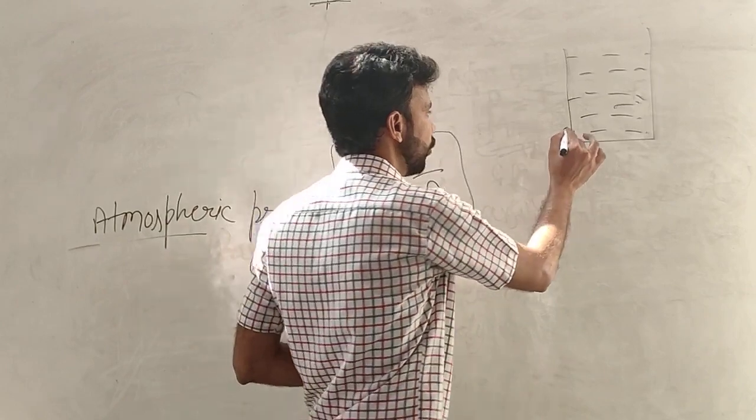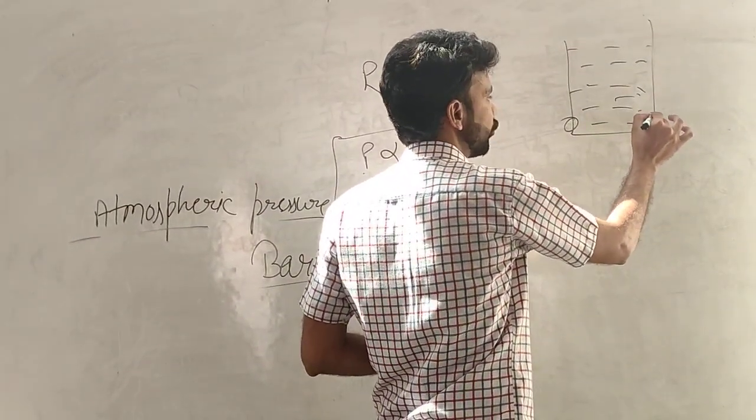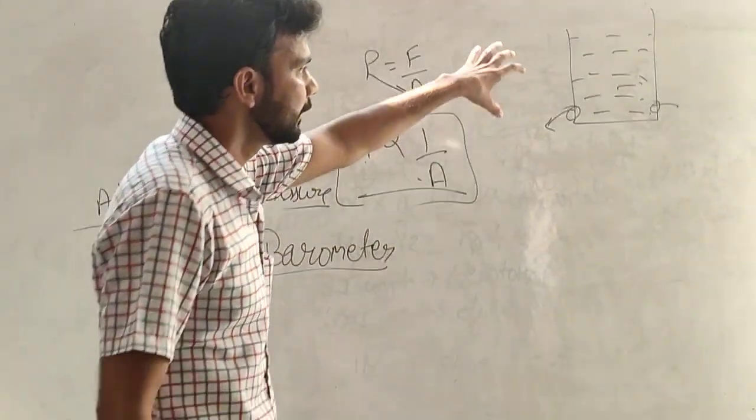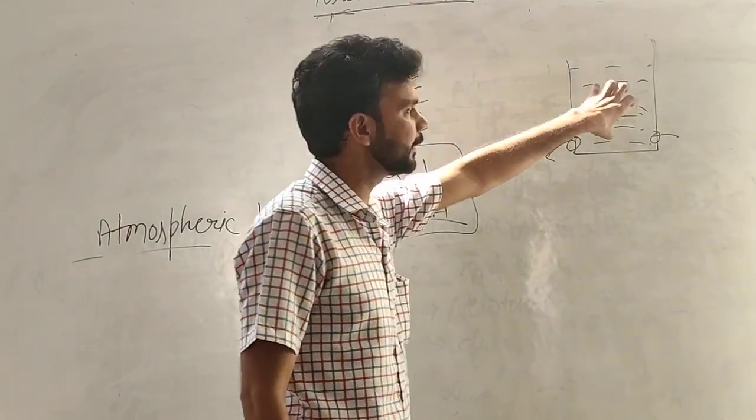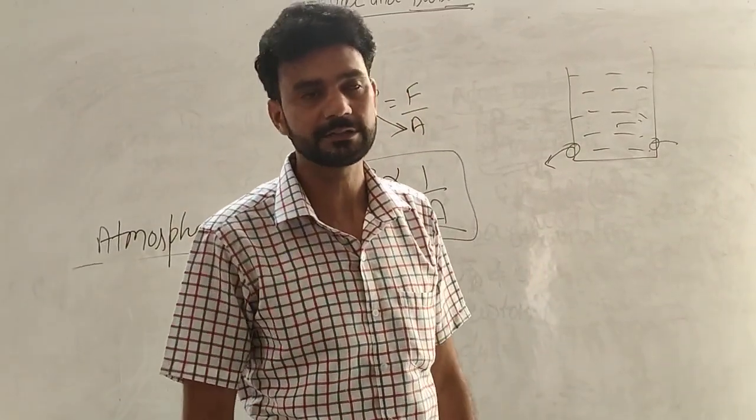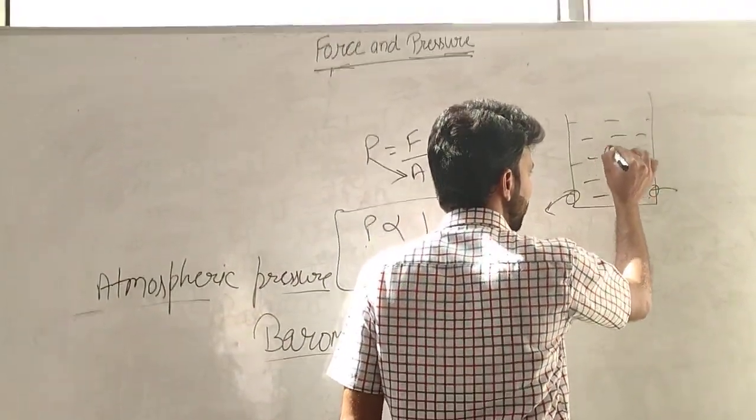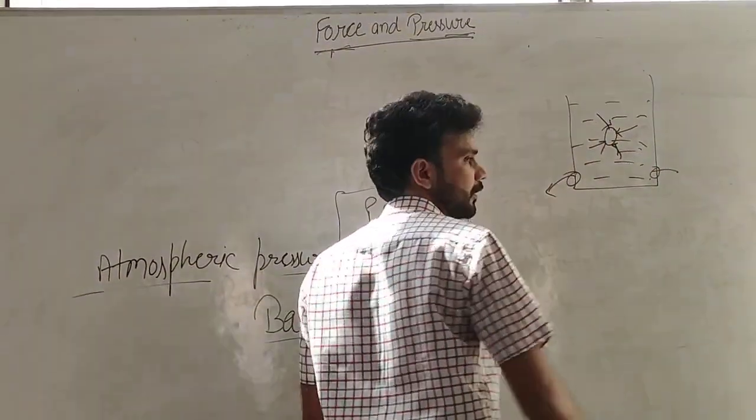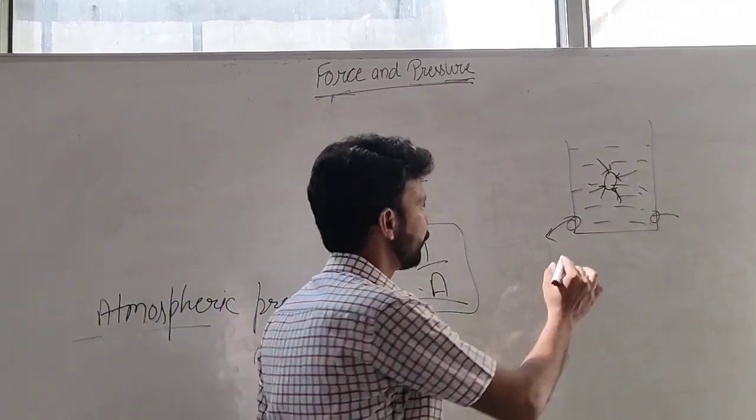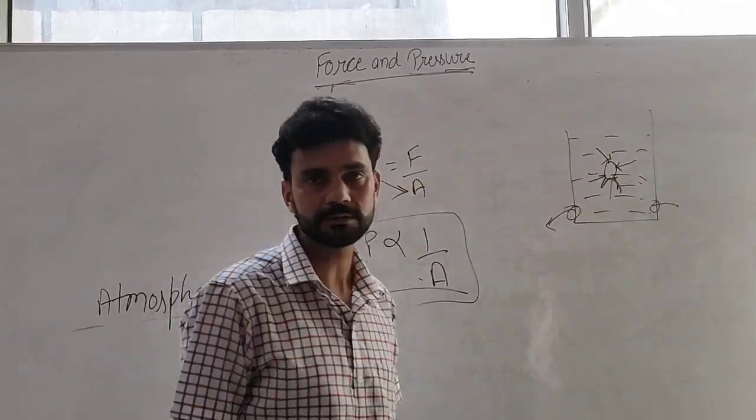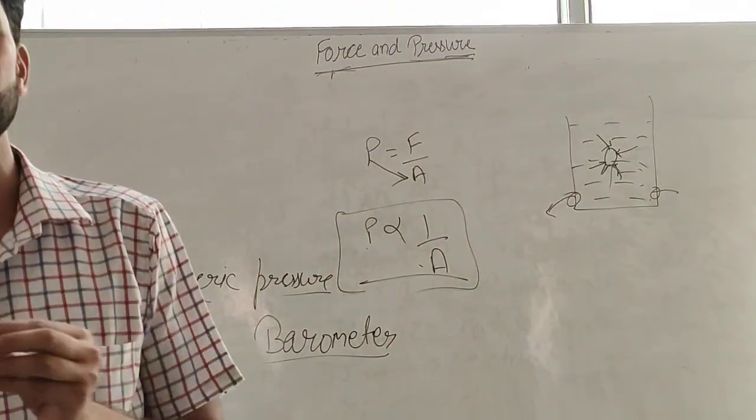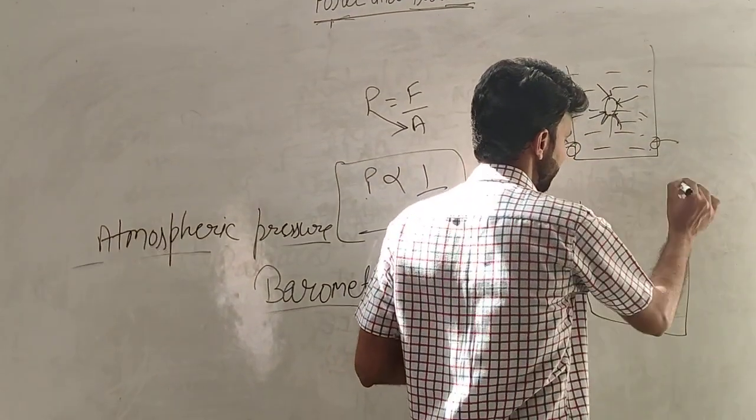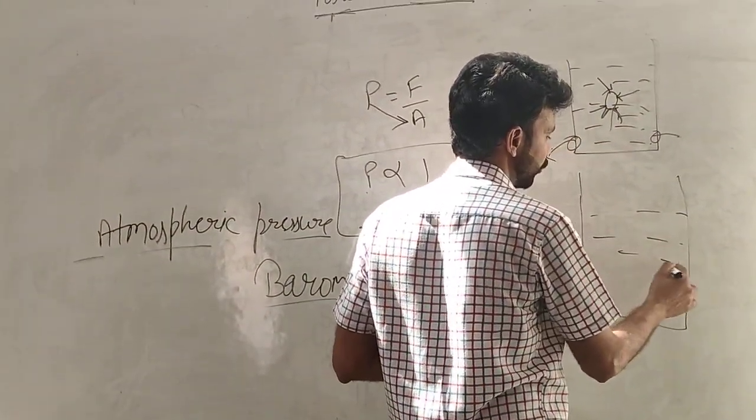If we make holes in this, then water comes out from these holes. Why does the water come out? Because the liquid inside the container exerts the same pressure in all directions. Suppose an object is here, then the liquid exerts the same pressure from all directions. The pressure exerted in the upward direction is known as upthrust, and the liquid exerts the same pressure in all directions.